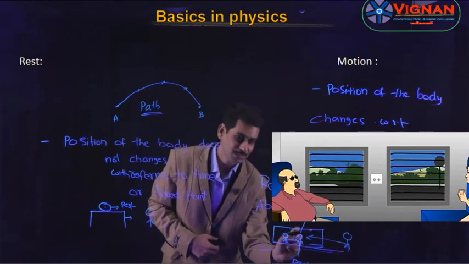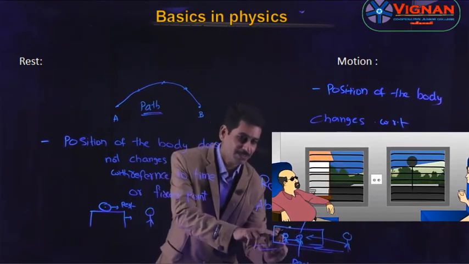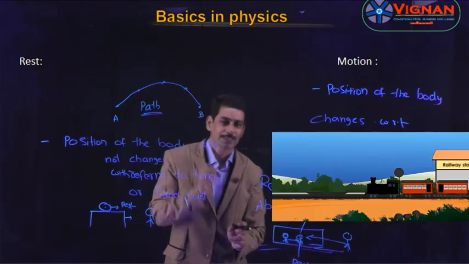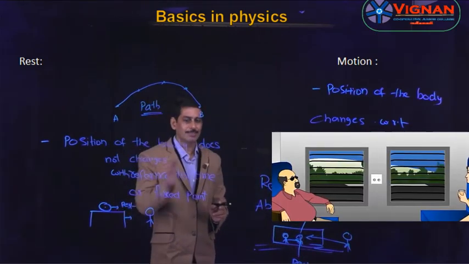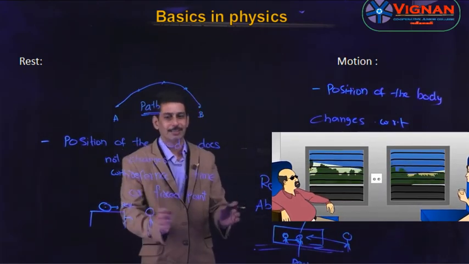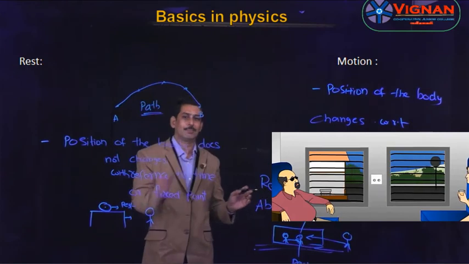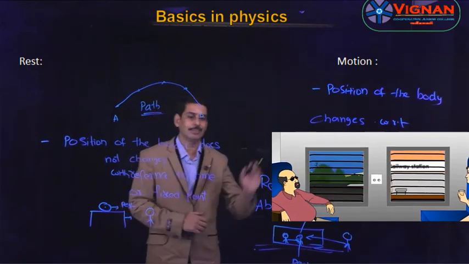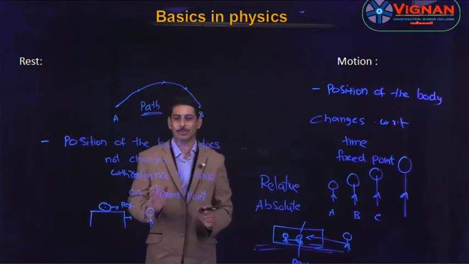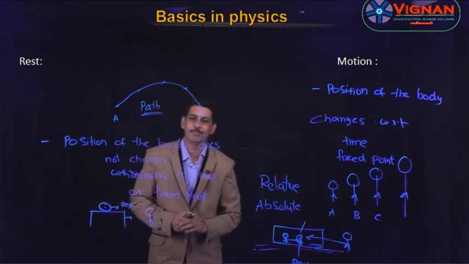So the same person appears to be at rest for one person, and for the other person he appears to be moving. So you can say that a person may be at rest and in motion simultaneously. The example is like this: whenever moving in a train, for the co-passenger, he appears to be at rest, and for a person on the platform, he appears to be in motion. So like that, rest and motion are only relative terms, but they are not absolute.